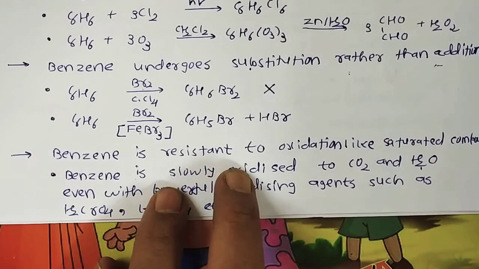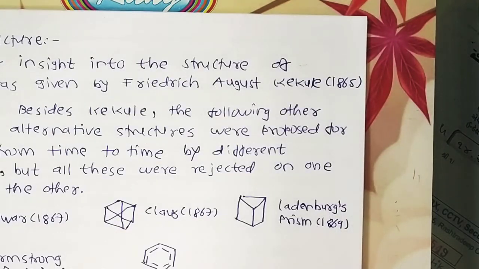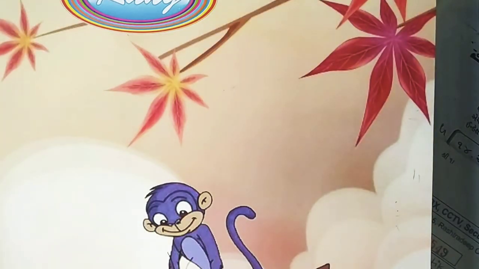These are the results we have to observe. The first insight into the structure of benzene was given by Friedrich August Kekule in 1865.